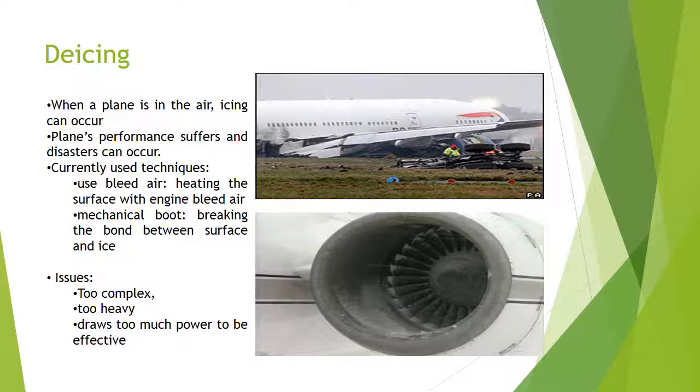Icing has always been a major issue in the aircraft industry. Icing can occur both on the ground and mid-flight. Ground icing only occurs when the temperature is below or nearing freezing conditions. With increased ice buildup on the smooth surface of the aircraft, the drag increases, thus decreasing the wing's ability to create lift. When the plane is in air, icing can occur, the plane's performance may suffer and disaster may take place. As we can see from this picture, such catastrophes can occur.